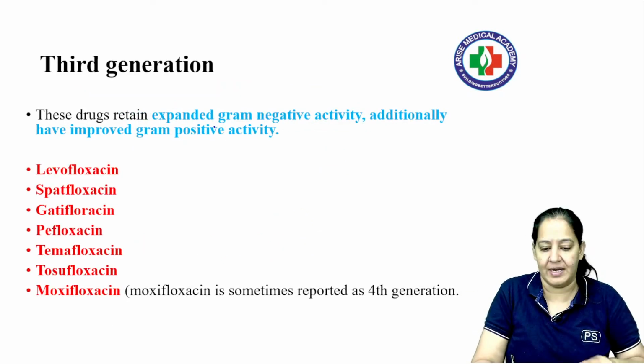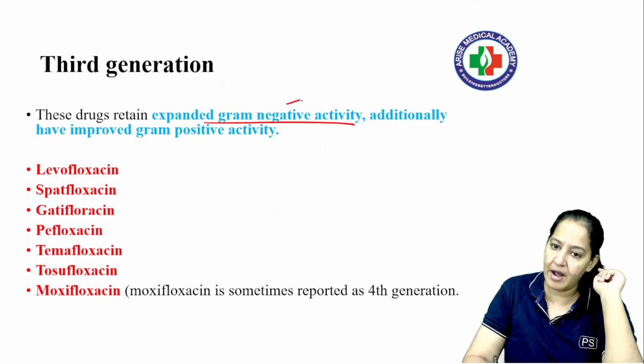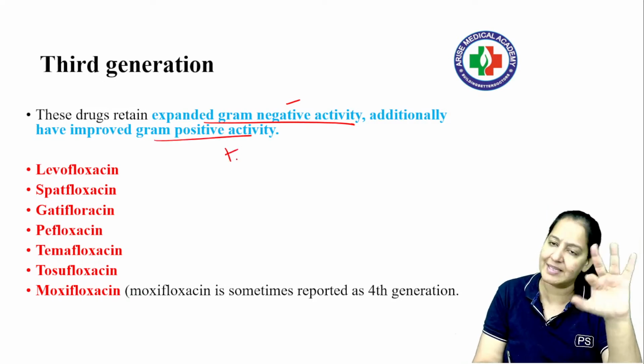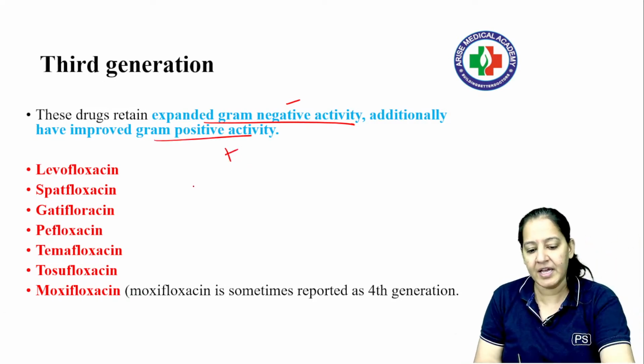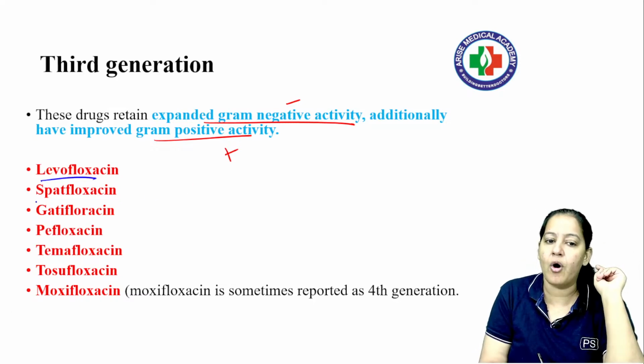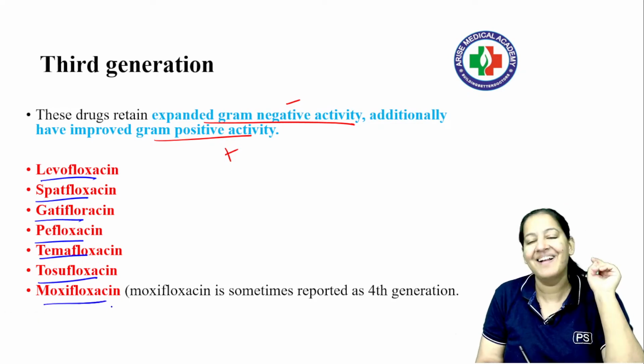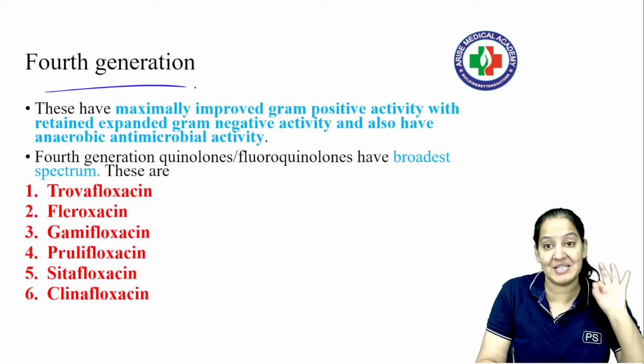In the third generation, they are killing all the gram-negative, okay? And additionally some gram-positive. Not all gram-positive, but some gram-positive. So they are better, okay? Here we have 7 drugs: Levoflox, Parflox, Getiflox, Pflox, Temaflox, Tosuflox, Moxiflox, okay? So learn their names. And the fourth generation is the best.